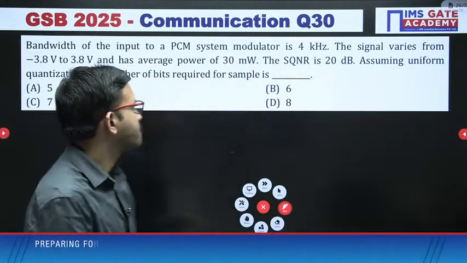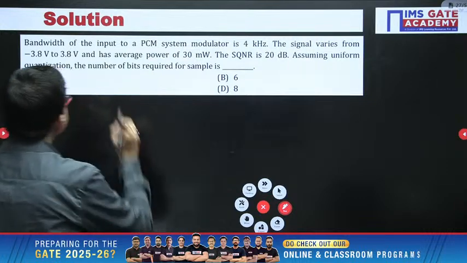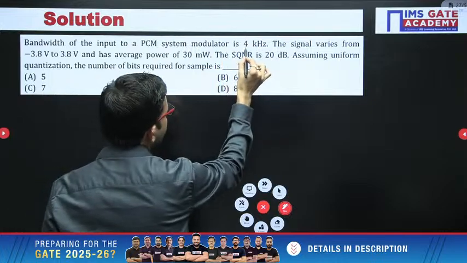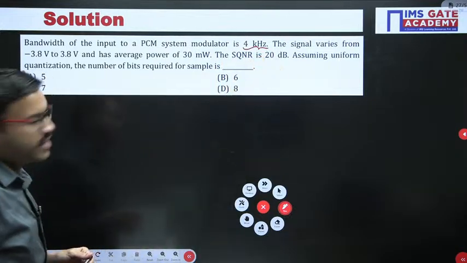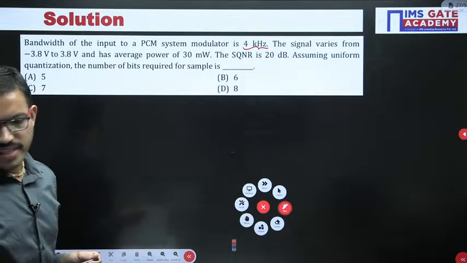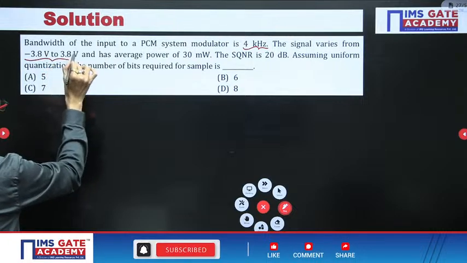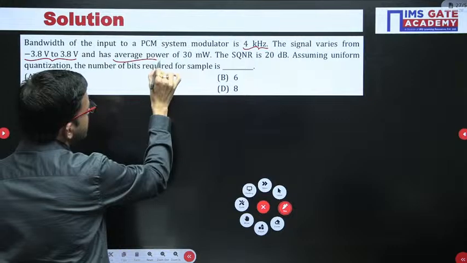Right. Now, in this question, just read the question first. Bandwidth of the input to the PCM system modulator is 4 kHz. That means fm is 4k, right? Then the signal varies from minus 3.8 to plus 3.8, and regarding that signal they have given the power.